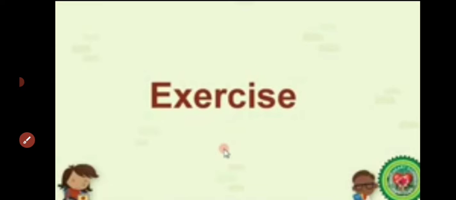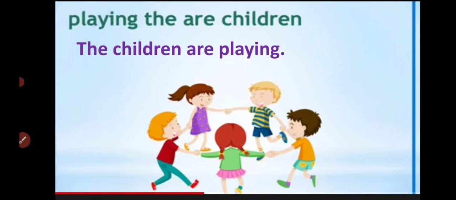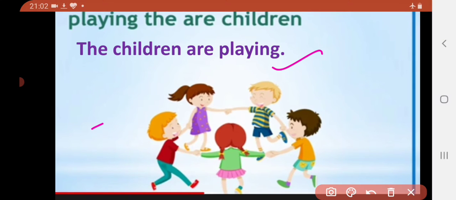Now we'll practice once again. So here you can see the example. Playing the our children. Tell me, do these words make any sense? No. These words do not make any sense. So as it is not a sentence, when we arrange all these words in proper order, it will make a complete, sensible sentence. So the sentence will be: the children are playing. As per the rule, the first letter T is written in capital and at the end there is a full stop. Now it is a complete sentence.